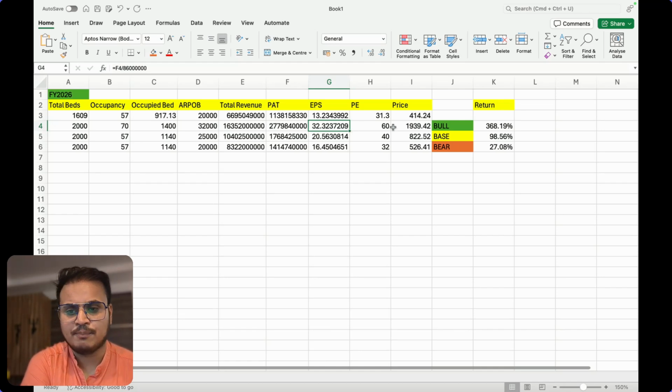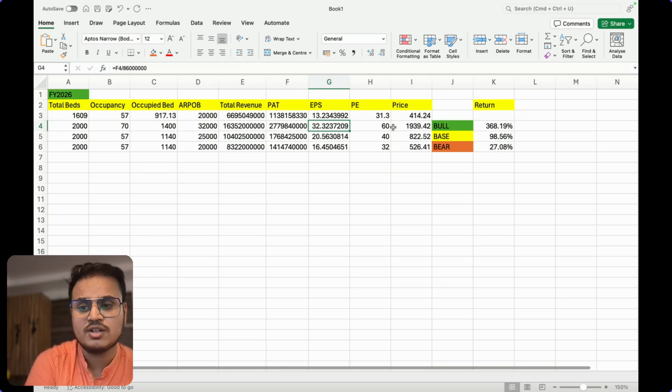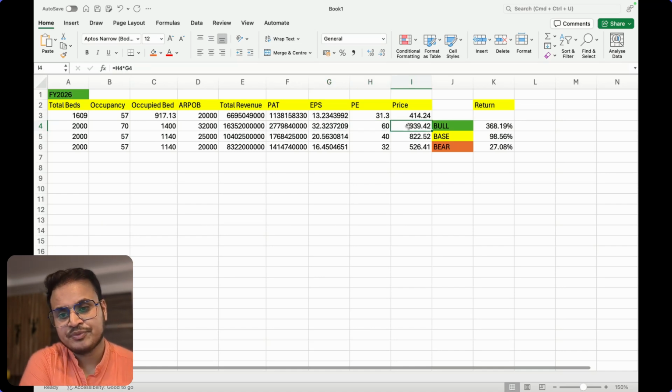So the PE might get re-rated. It will not get 90 or 80, but I'm thinking that it will definitely go around 60 if the bull scenario persists. Again, it's a scenario based calculation. So if these things happen, the price it can reach is 1939 as per the calculation, and it can return a profit of 368.19%.